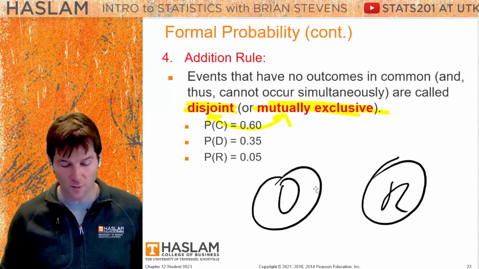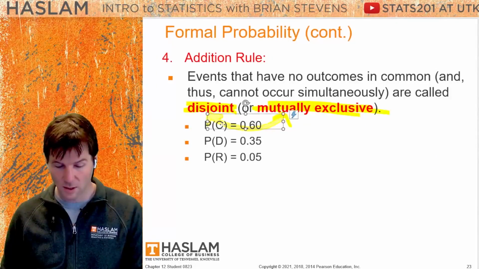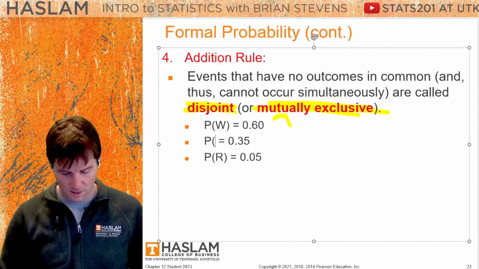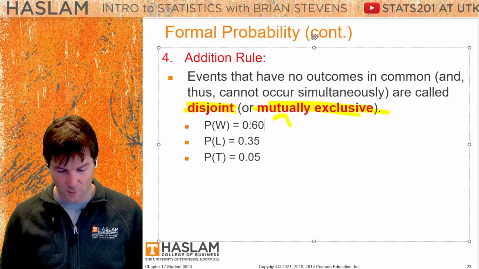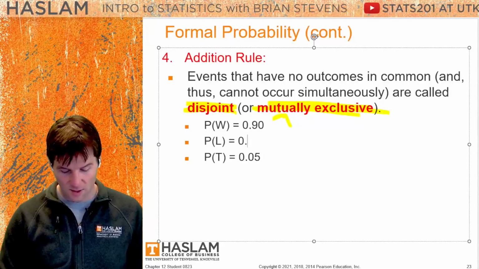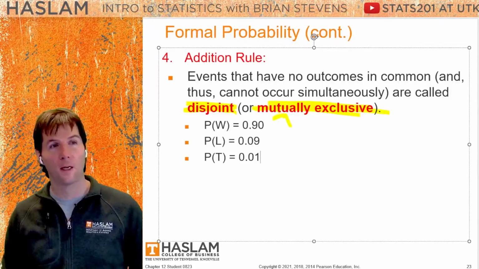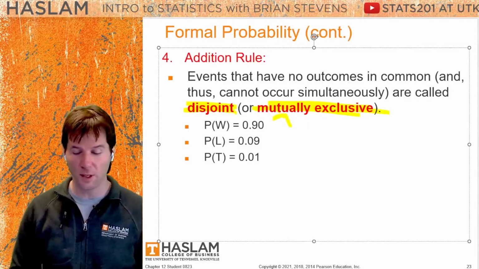Another example would be your football team. Say my team has a history where they win games, let's say it's the Patriots from years ago. They win 90% of games. They lose 9% of games. They tie 1% of games. What's the probability they win or lose a game? Probability they win or lose.